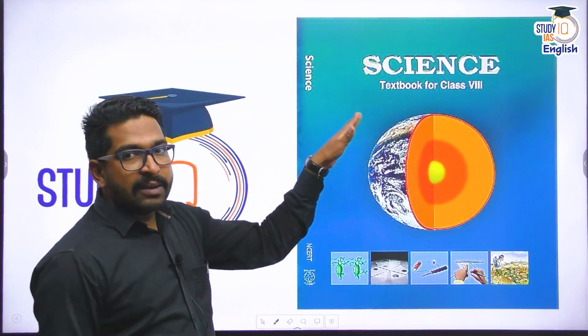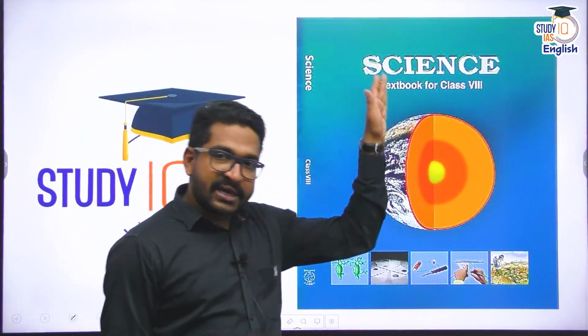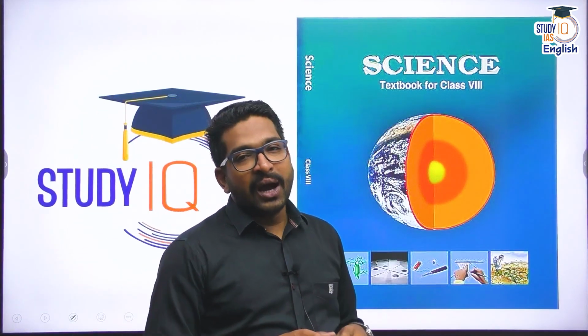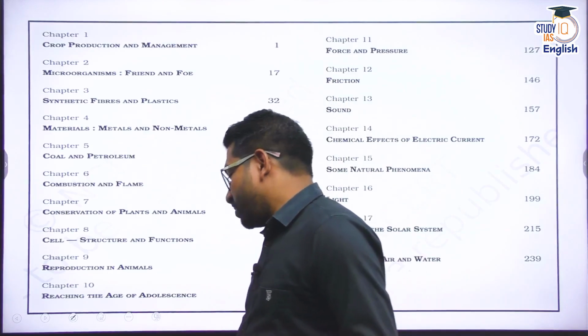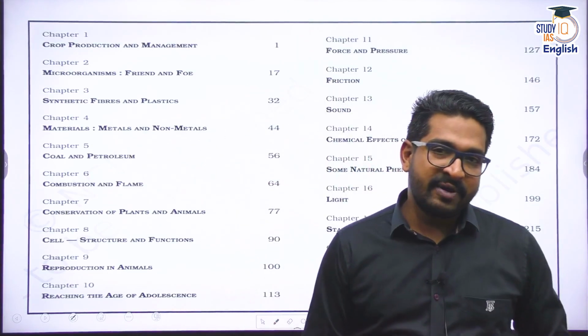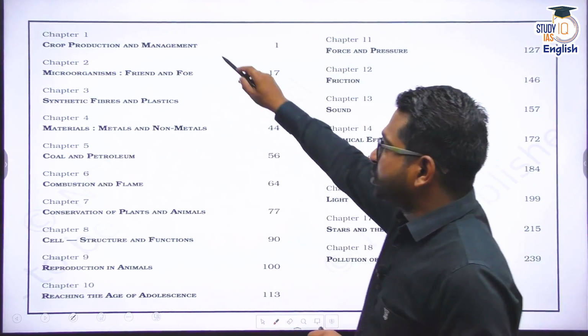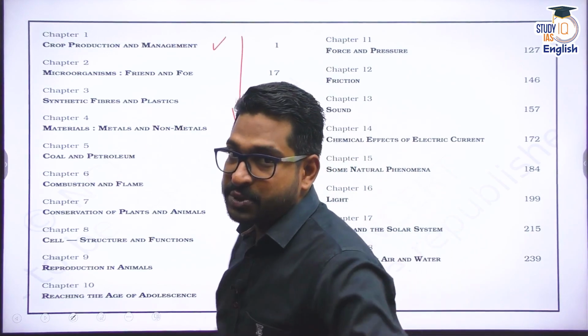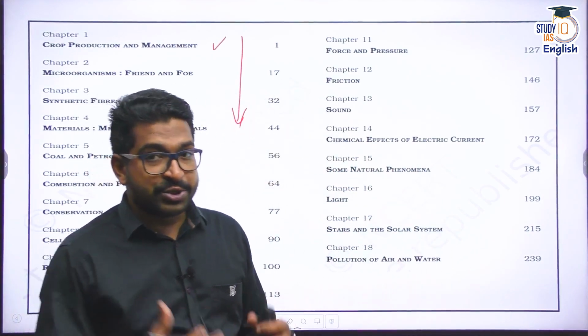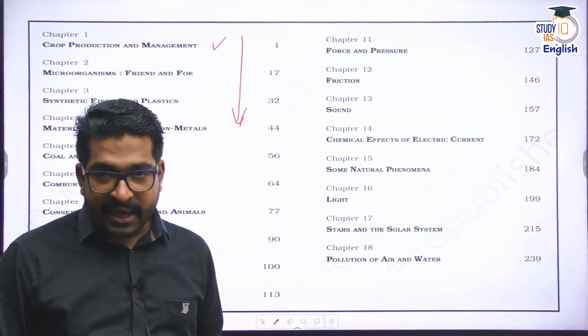We are restarting the NCERT Science series where I'll be continuing the discussion from class 8 here on StudyIQ IAS English. You already know the plan of action. Under this NCERT discussion for class 8, we'll be talking about specific chapters. So we'll begin our discussion today with crop production and then we'll move on to the chapter-wise discussion in the subsequent classes, where the classes would be hosted regularly on StudyIQ IAS English.